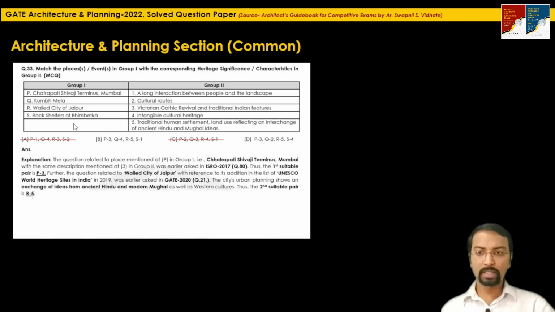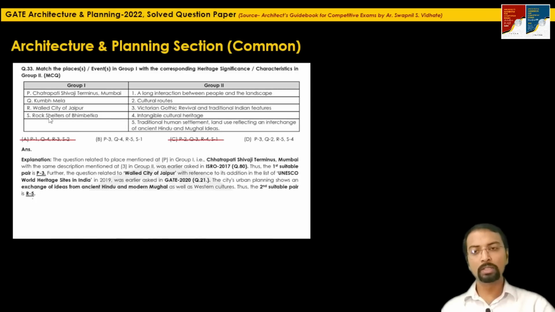Here they are matching rock shelters of Bhimbetka with a long interaction between people and the landscape. If you have read about this rock shelter of Bhimbetka, a question based on this place was also earlier asked in one of the question papers, and in option D they are matching S as 4, intangible cultural heritage.